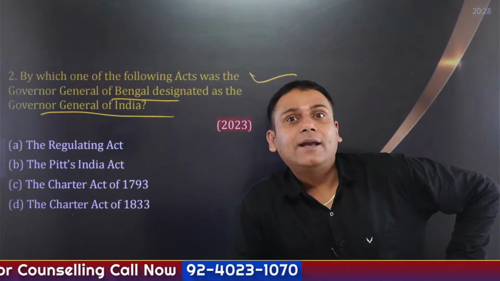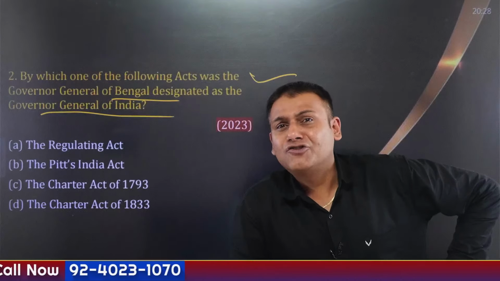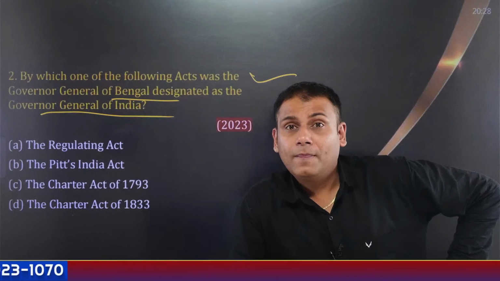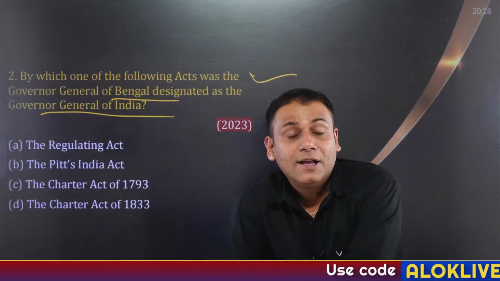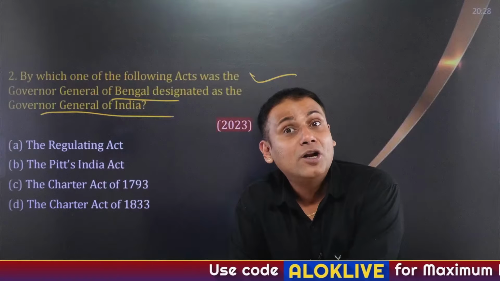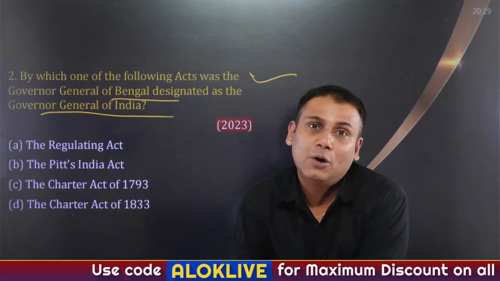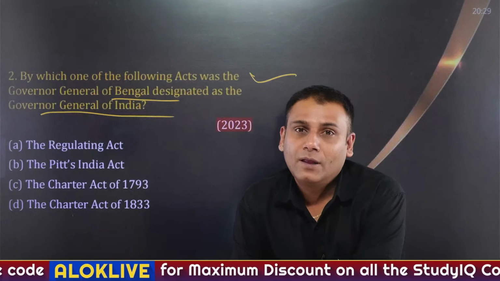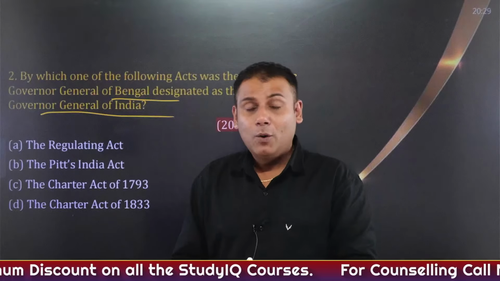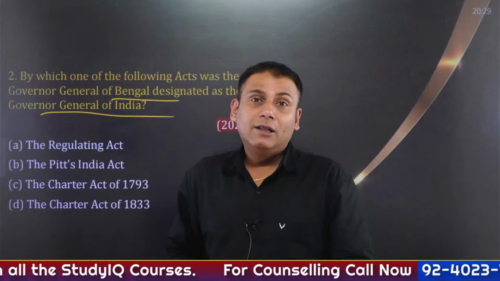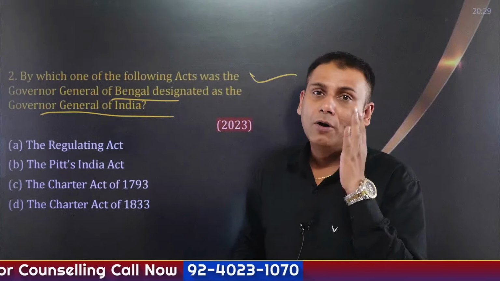Then comes the St. Helena Act, also referred to as the Charter Act 1833. As a part of the Charter Act 1833, the Governor General of Bengal was now designated as Governor General of India. The first Governor General of India was Lord William Bentinck. Another important thing: the works of these Governor Generals are also very important.